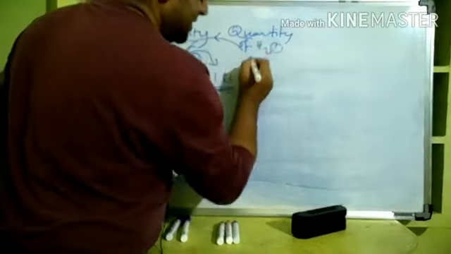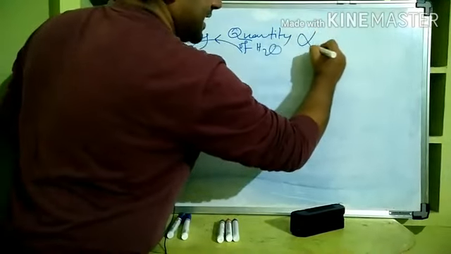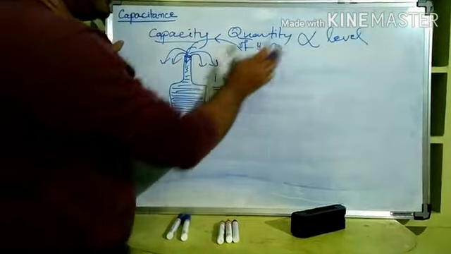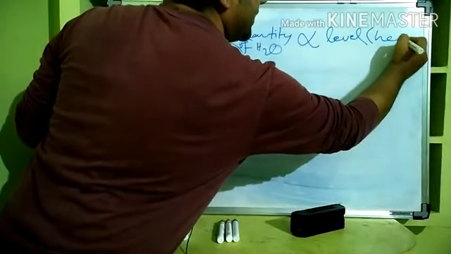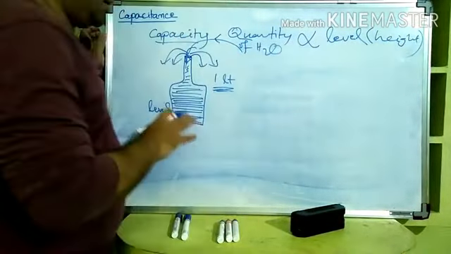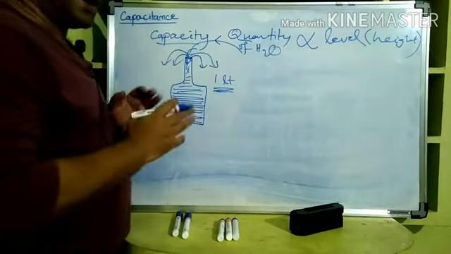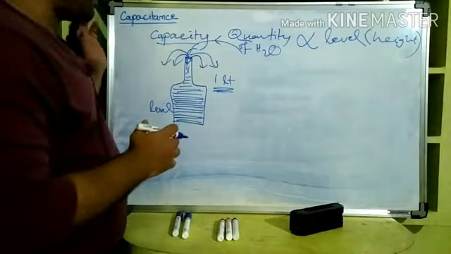So can we say that the quantity of water is directly proportional to the level? Because if the quantity is increasing, the level is increasing. If the quantity is less, the level also is less. Level or height, we can say. It is very simple to understand, right? Now from this we will derive an analogy. This is one mathematical analogy of capacitance.